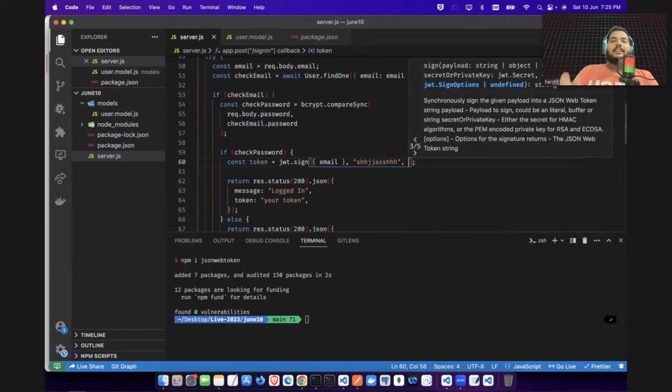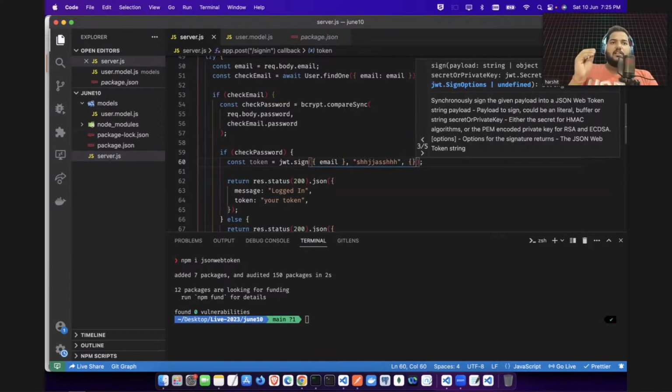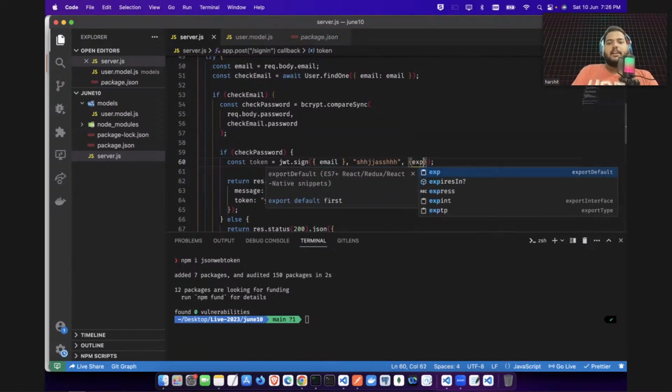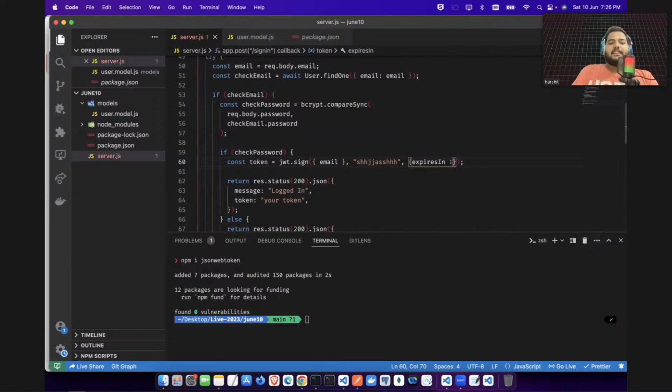Now here at the last thing, you can also mention what is the expiry date for this token. Whenever you issue an ID card or college ID card, you also tell that student, okay, this is the validity for your college card. So you need to tell that also. Here you can do expires in, and expires in I can say, let's say 2 days. I am saying here 2 days will be in the string. So this token will be valid for 2 days. After these 2 days, the token will be invalid.